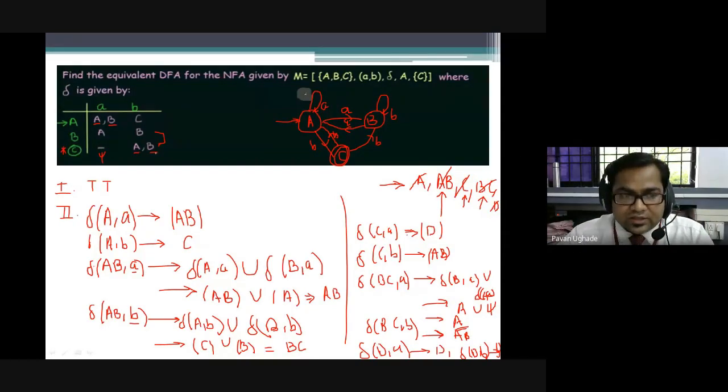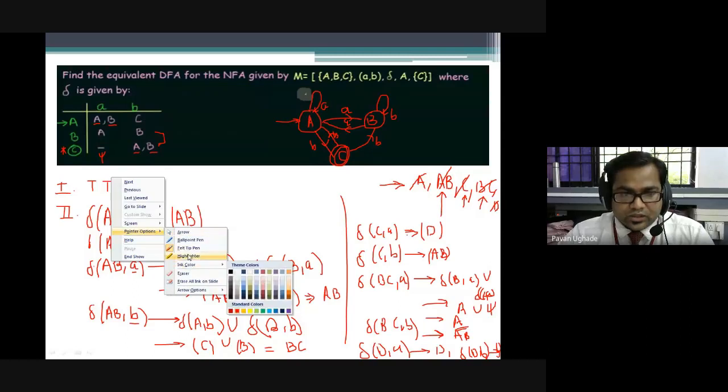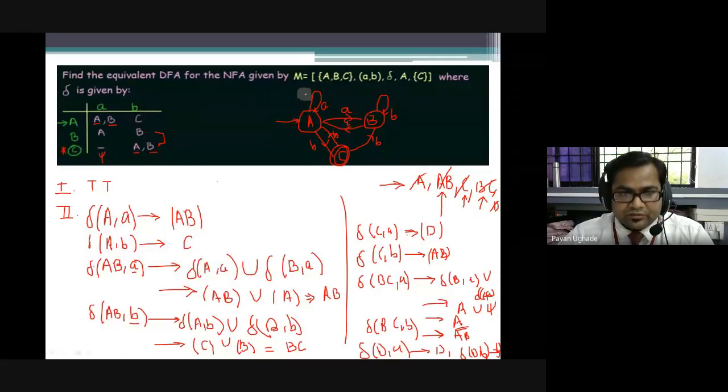So now in step 2, we have represented the transition. I hope you have noted down all those things in your copy. Actually, I wanted to use another sheet. Anyways, I'll do it here only. In the third step, we will be designing the transition graph of the DFA. Okay, I have this much space, I'll be utilizing it.